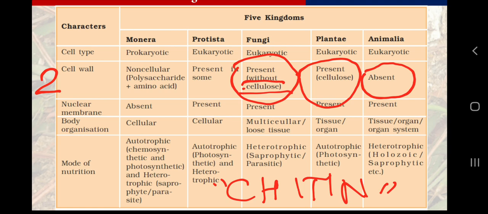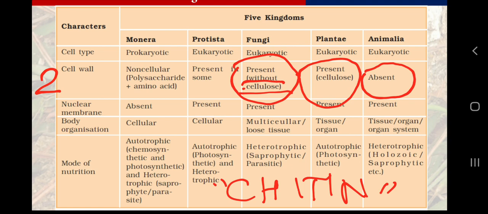So why do insects appear shiny and tough? If you see any cockroach or ant, why do insects appear shiny? Because they also have a coating of chitin. So this is a similarity between animals and fungi. They have the same chemical, plus they are heterotrophic. We will discuss this idea later.